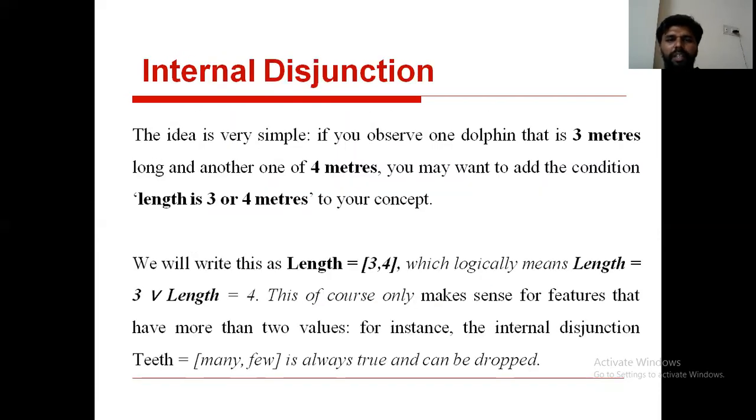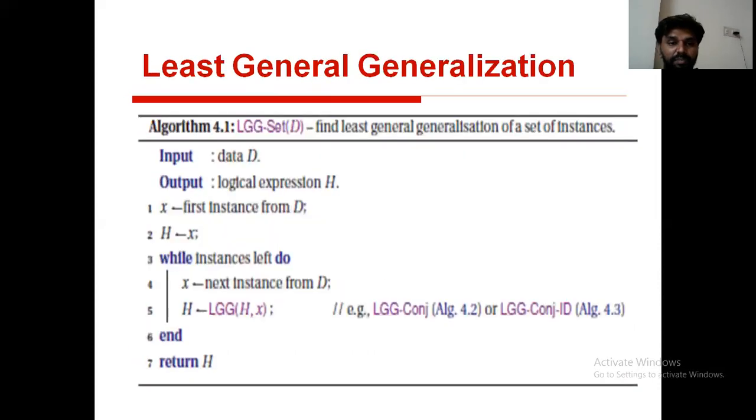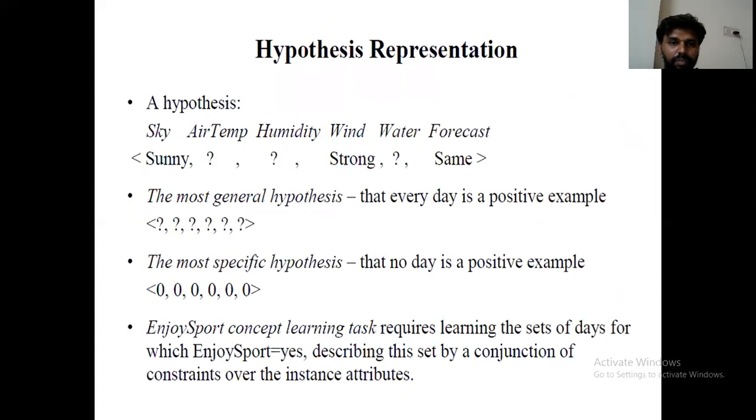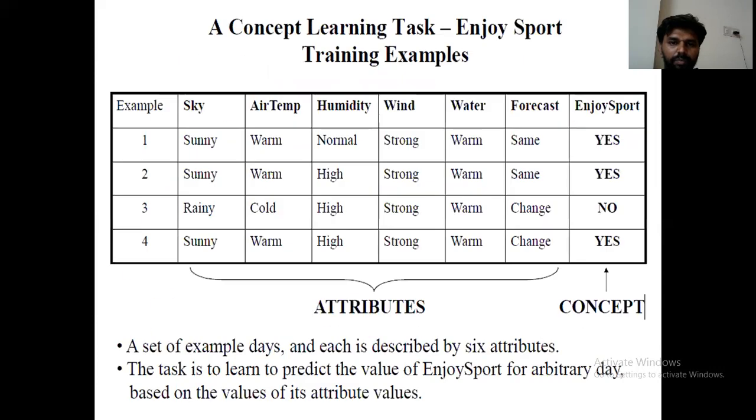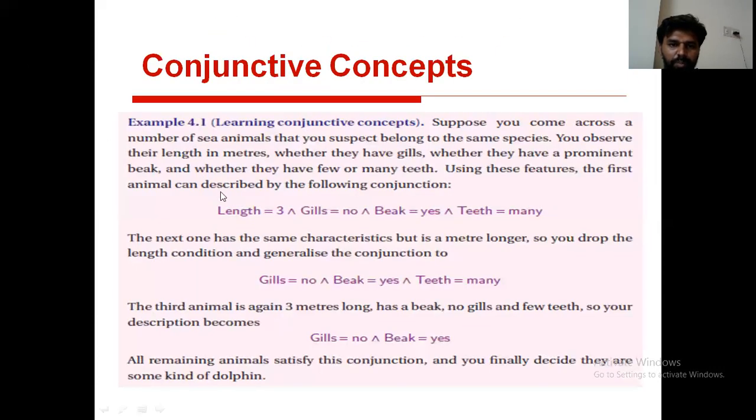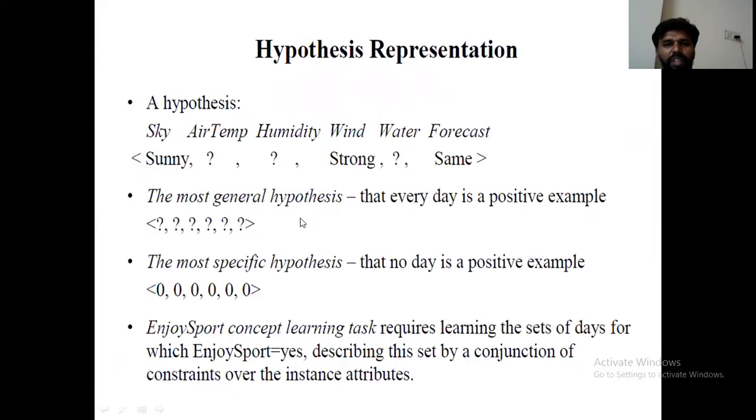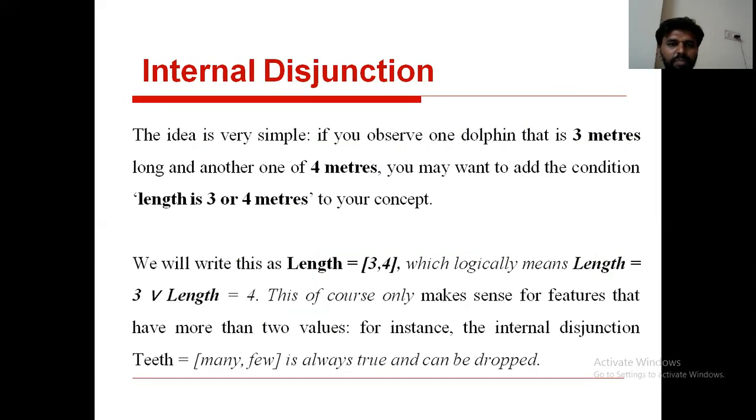Now coming to the internal disjunction. Till now we discussed the conjunctive concept. Now the concept is disjunction. In conjunction we are using this symbol. Now coming to the disjunction, we use the symbol like V. Now observe this. What is internal disjunction?